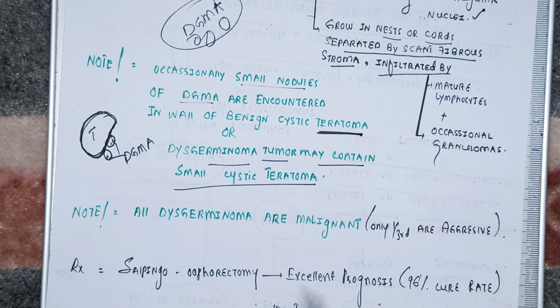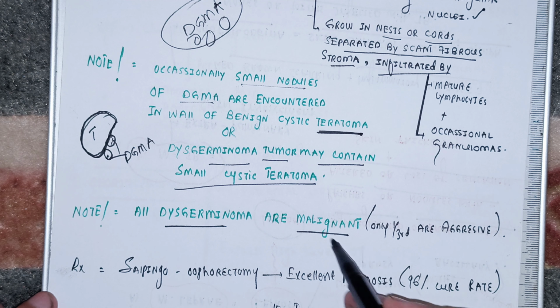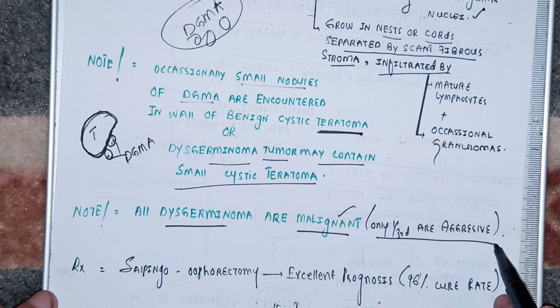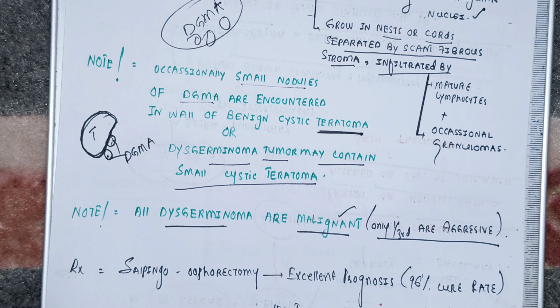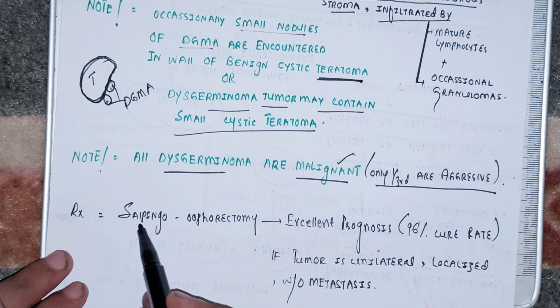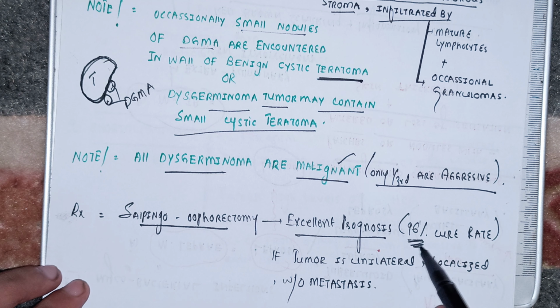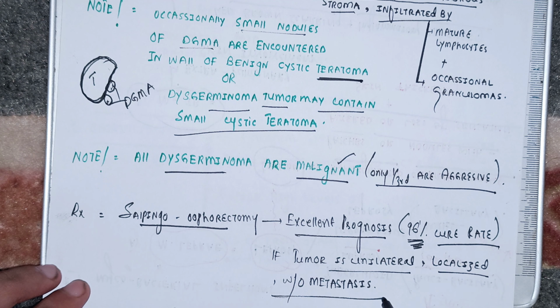Don't forget, all dysgerminomas are malignant. There is no story of benign or borderline dysgerminoma. Dysgerminomas are almost always malignant, and don't worry, they are not all aggressive. They are malignant, but only 1/3 are aggressive. The possible treatment is salpingo-oophorectomy, that is the removal of the ovary and the fallopian tube. This will give you an excellent prognosis, up to a 96% cure rate. But make sure your tumor is unilateral, localized in the early stage without metastasis.